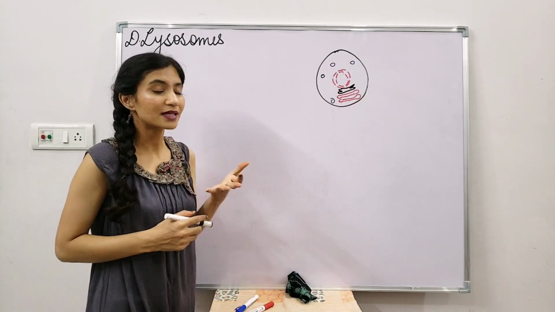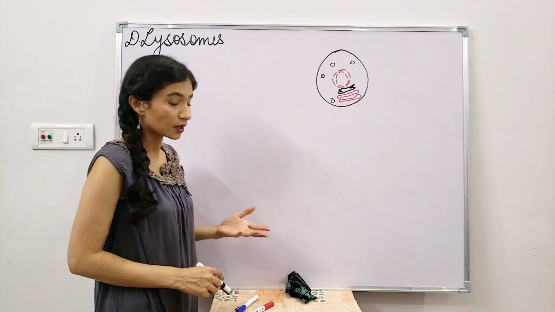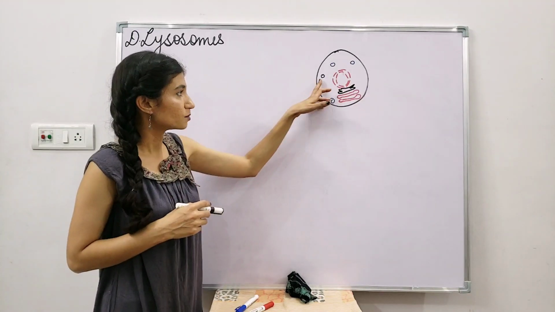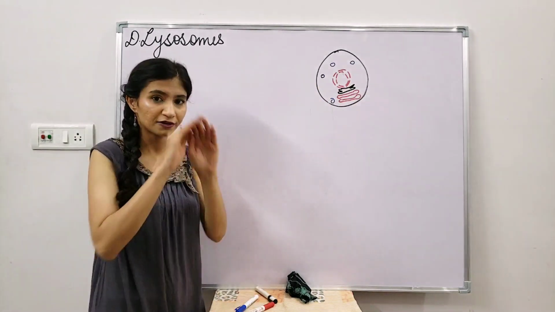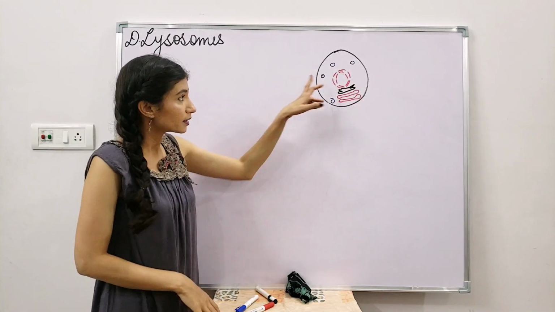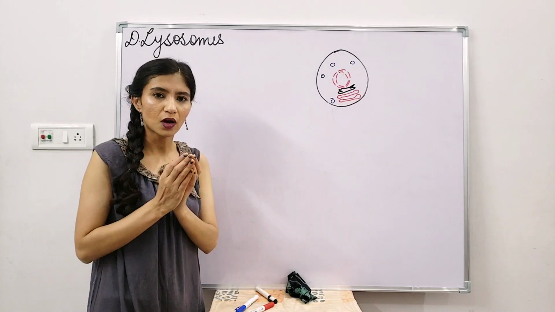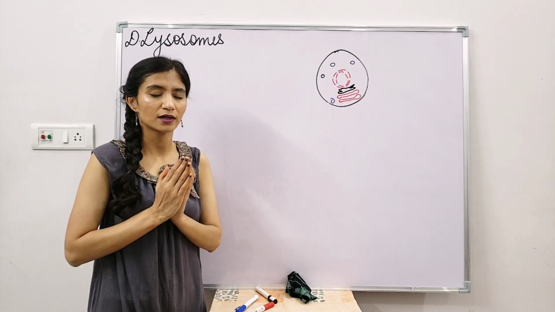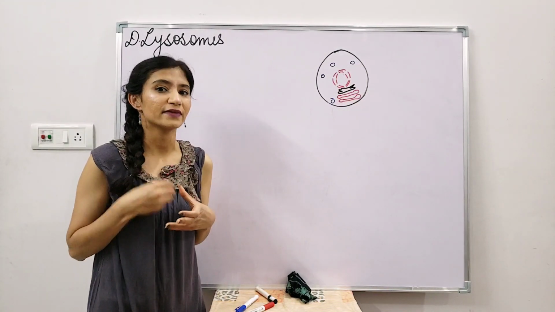So what produces lysosome? Actually, Golgi apparatus produces lysosomes. These lysosomes are again membrane bound organelles, and they have a covering around them. They are filled with digestive enzymes. They are membrane bound sacs, and they are filled with digestive enzymes.